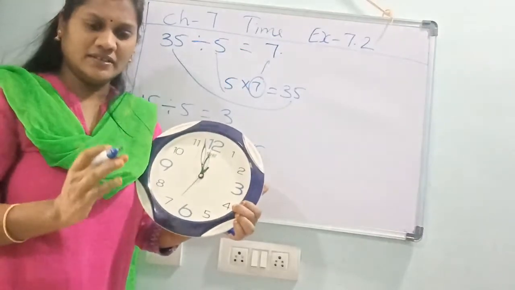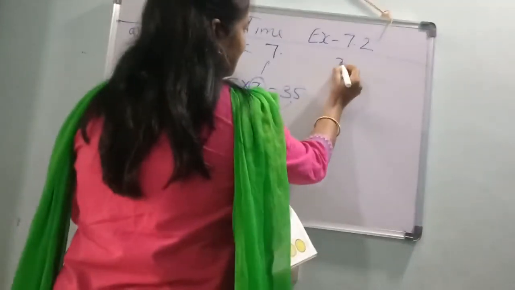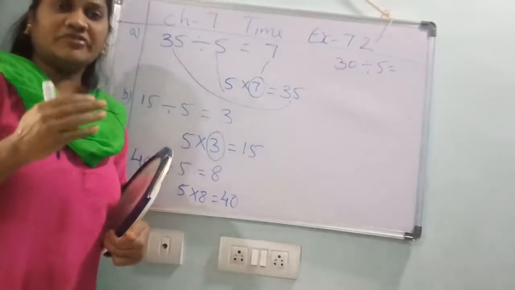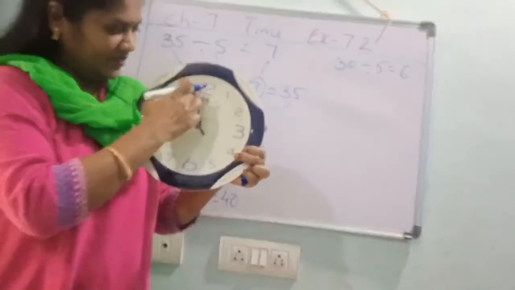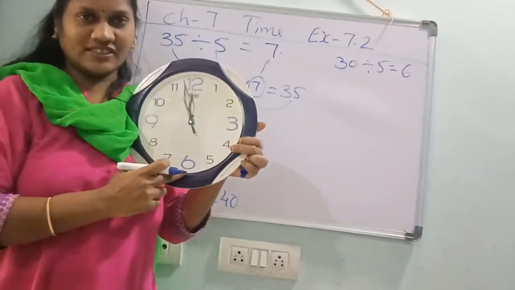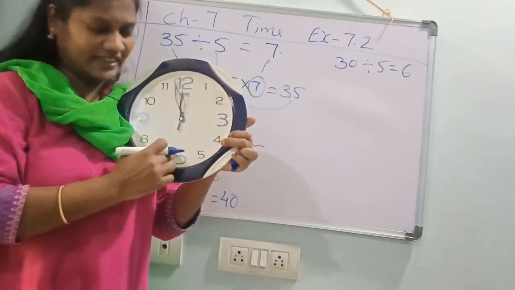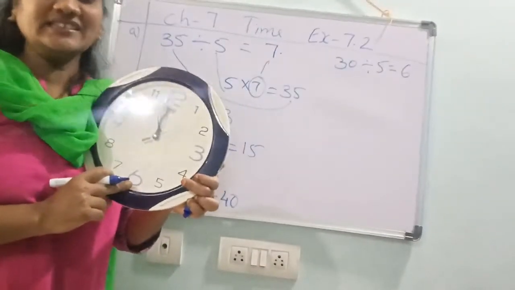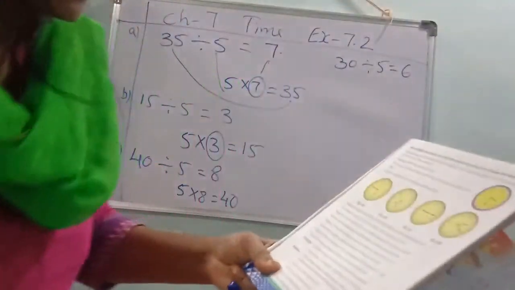Do you understand? See, again, if they are asking 30 minutes, 30 minutes means 30 divided by 5 you should do. Yes. 30 minutes means what? 30 divided by 5. 5 fives are 25, 5 sixes are 30. Yes. 6. Minute hand is in 6. See, 30 means what? 6. 6 only, na? 5, 10, 15, 20, 25, 30. Yes, 6 only. Understood? Minute hand is in 6. Understood, children? These examples you should write in the classwork.